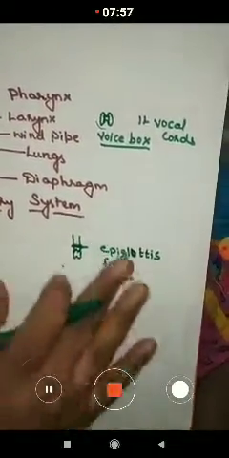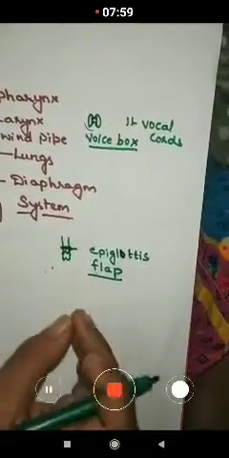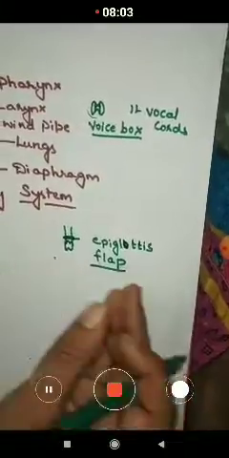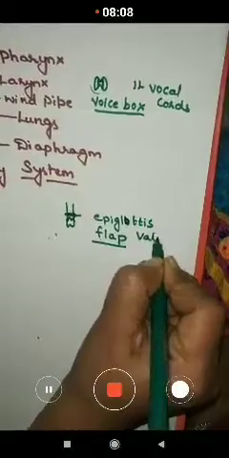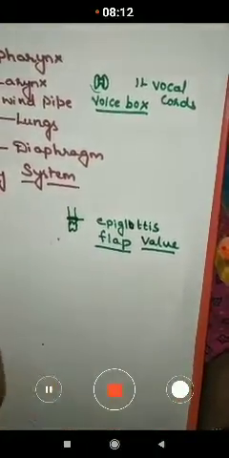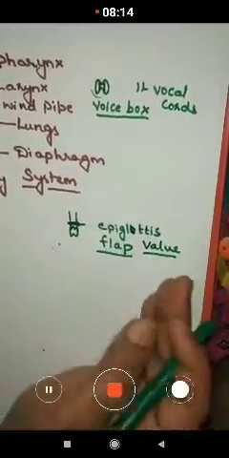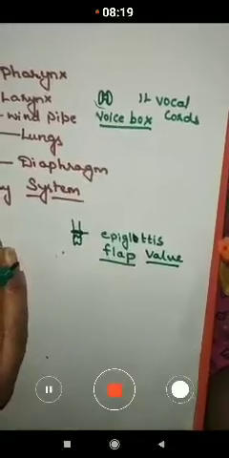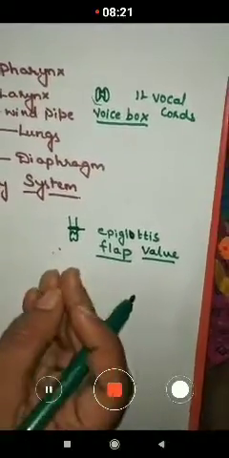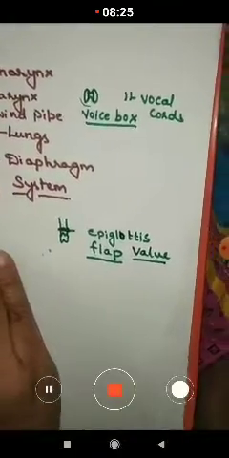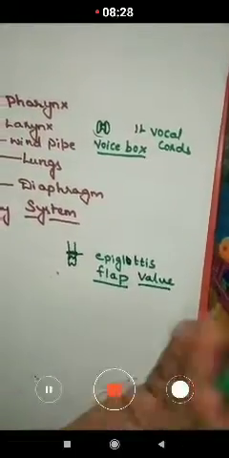Understood? I think you have understood this. This epiglottis is also called a wall. As the food enters the food pipe, this wall closes the opening of the larynx, and then the food enters. In a fraction of a second the whole valve opens again.